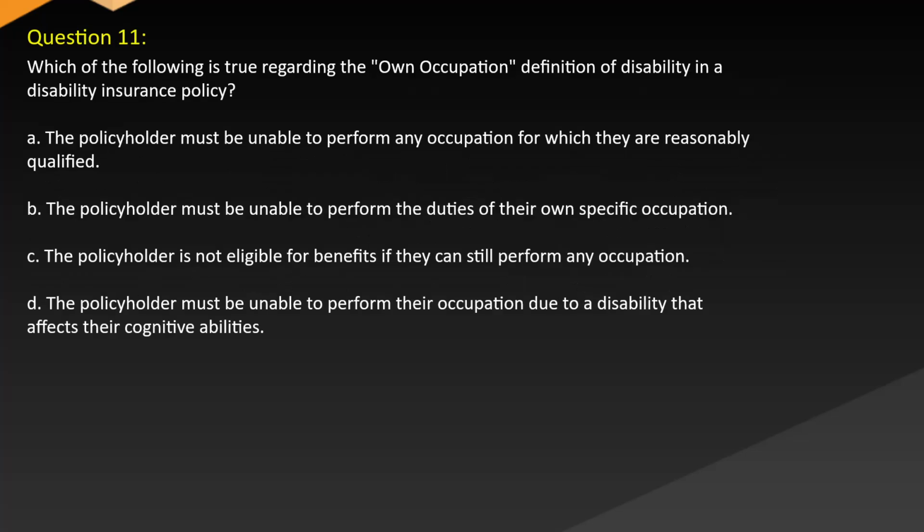Question 11. Which of the following is true regarding the own occupation definition of disability in a disability insurance policy? A. The policyholder must be unable to perform any occupation for which they are reasonably qualified. B. The policyholder must be unable to perform the duties of their own specific occupation. C. The policyholder is not eligible for benefits if they can still perform any occupation. D. The policyholder must be unable to perform their occupation due to a disability that affects their cognitive abilities.